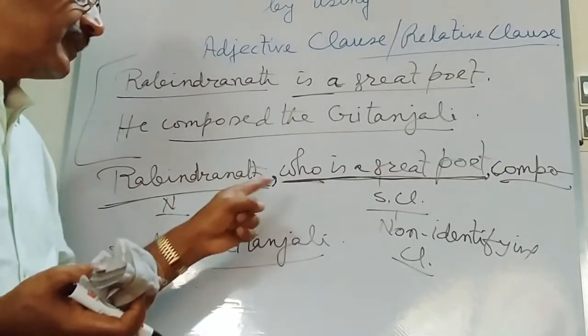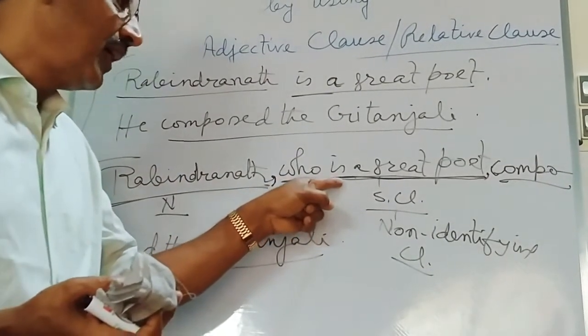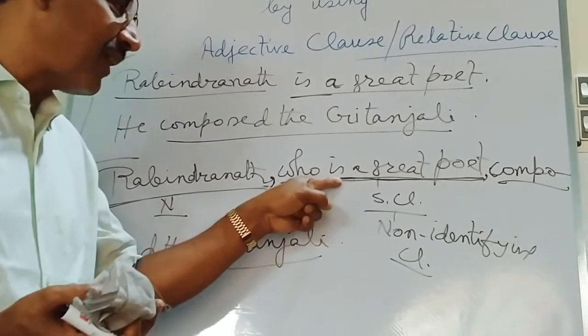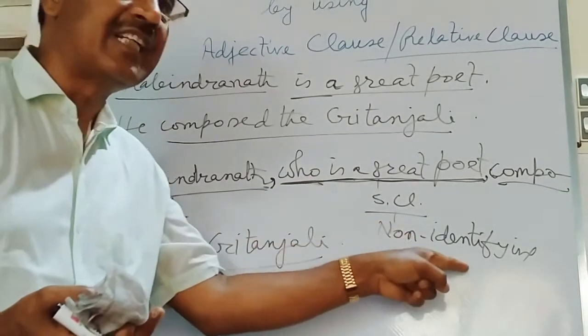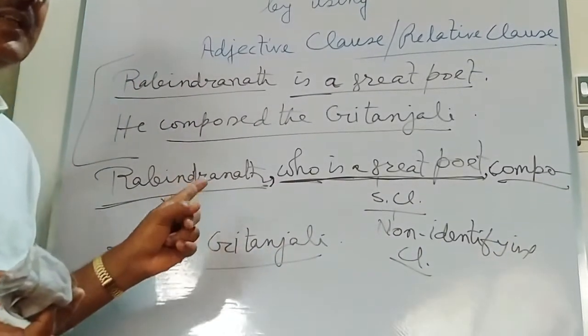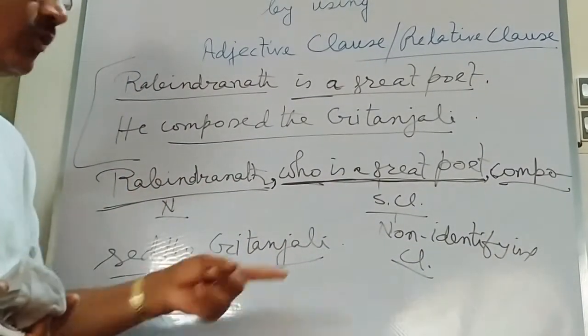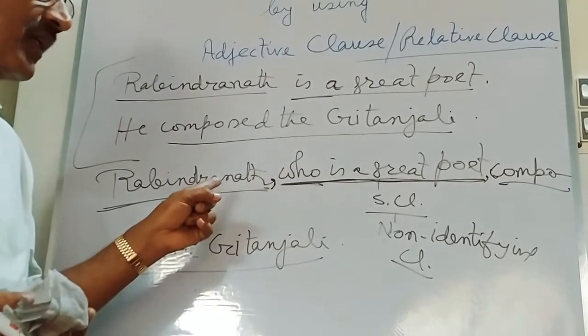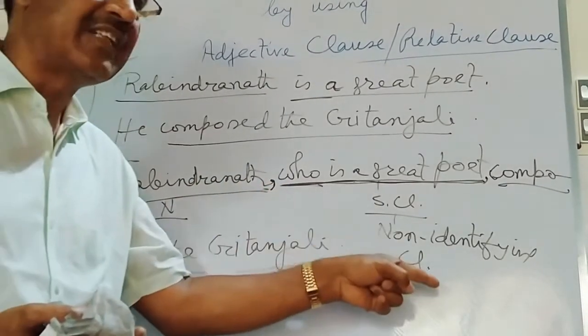So in this respect, you have to term this subordinating clause as the non-identifying clause because it is not used to identify Rabindranath. Not necessary, not essential to identify Rabindranath. So this is called a non-identifying clause.